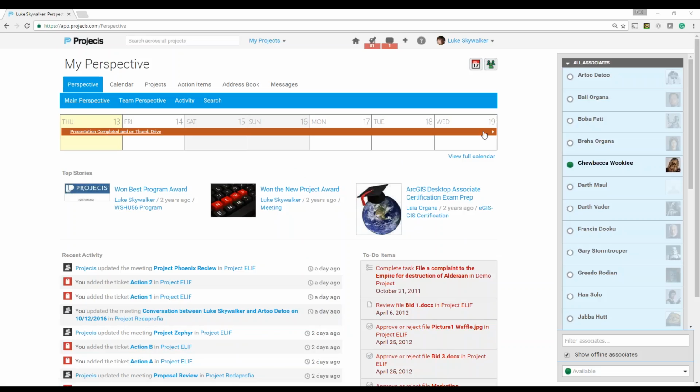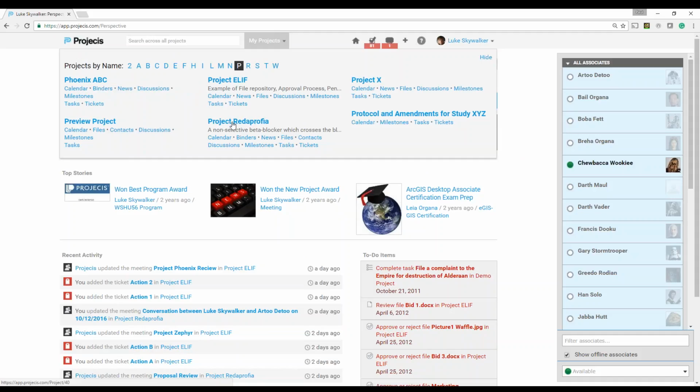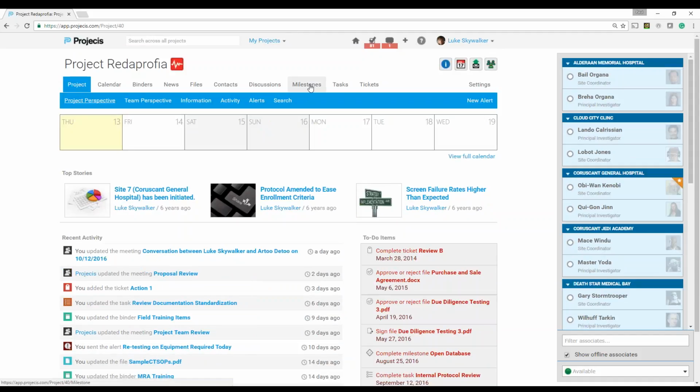Okay. And you see here that I have just logged into Projecis as Luke Skywalker. Now Luke Skywalker is a leader on this project and can see everything. So we're going to be able to see this. And again, all the items associated with assignments is at the project level. So let's just jump directly into a project and let's go to the milestones area.